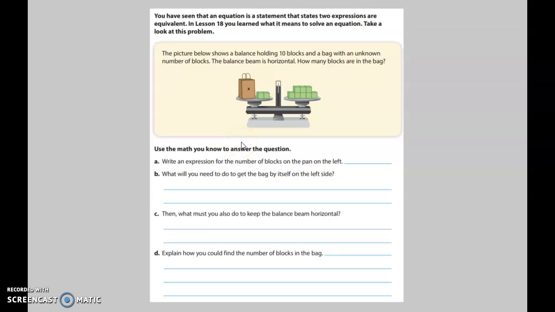This is for lesson 19. This is to begin lesson 19. This should be on Wednesday, April 15th. So we're going to go ahead and go through this lesson together.